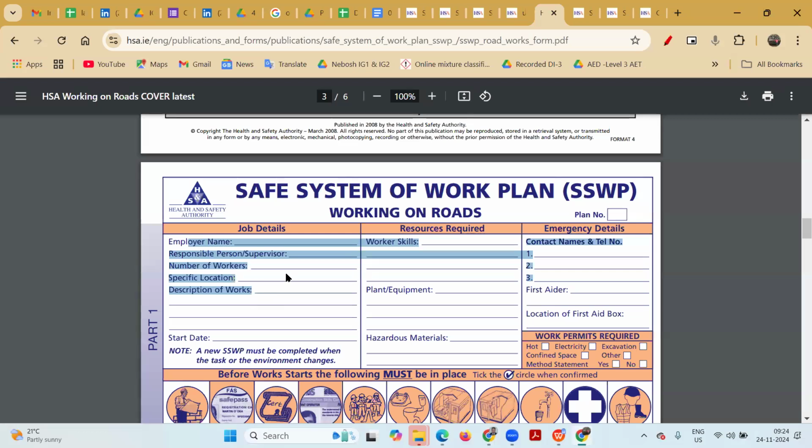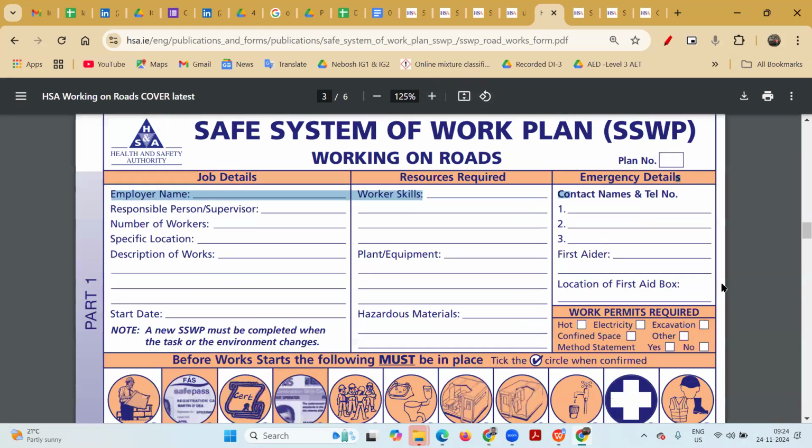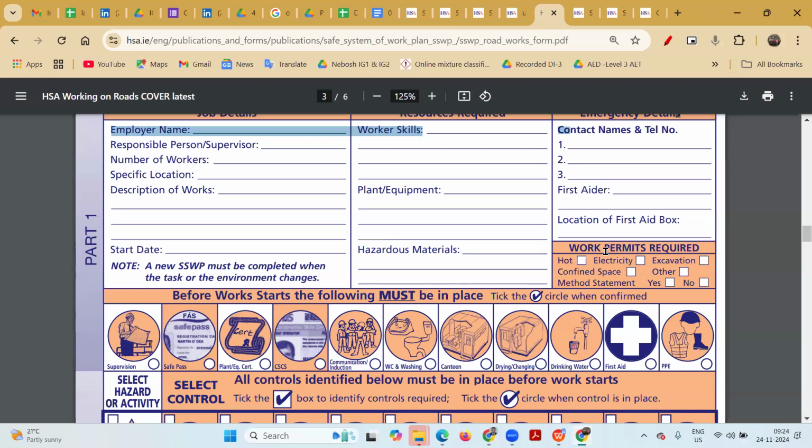A new SSW must be completed when the task or the environment changes. So they are telling us that if anything changes, I need to make a new safe system of work. I should not continue with the same one. Then worker skills, plant and equipment, hazardous material, and emergency details. Here one important thing, which is generally the basic fundamental part, is the work permit. If your work involves no high-risk activity, then a safe system of work or an SOP is enough.